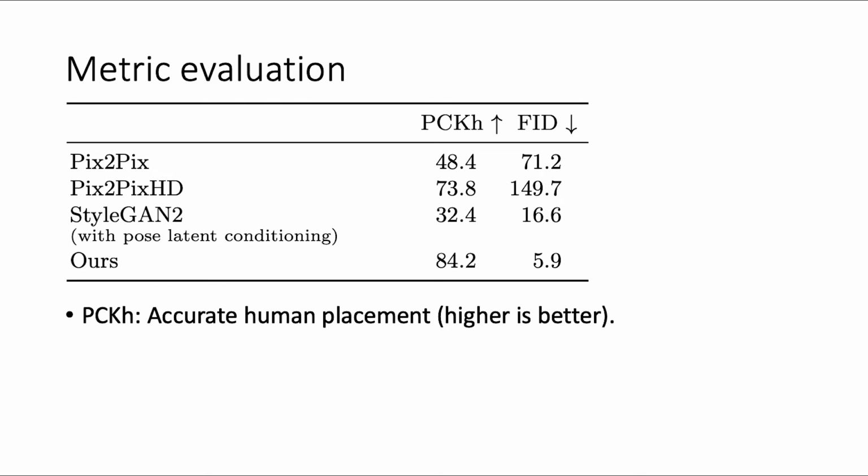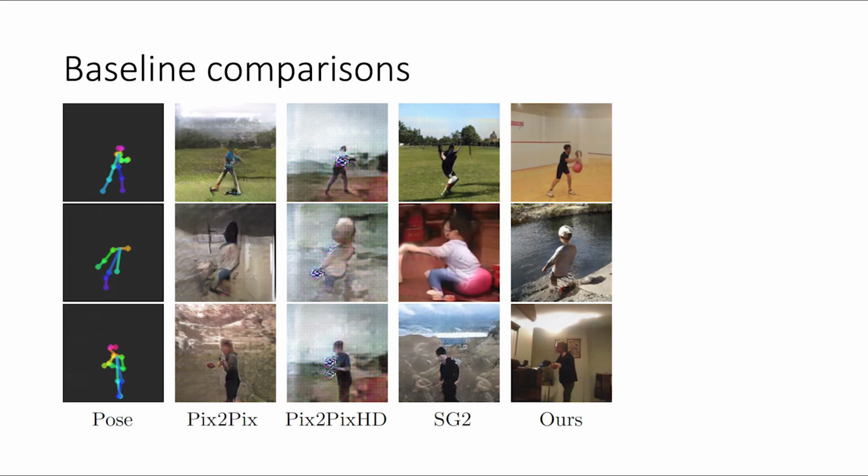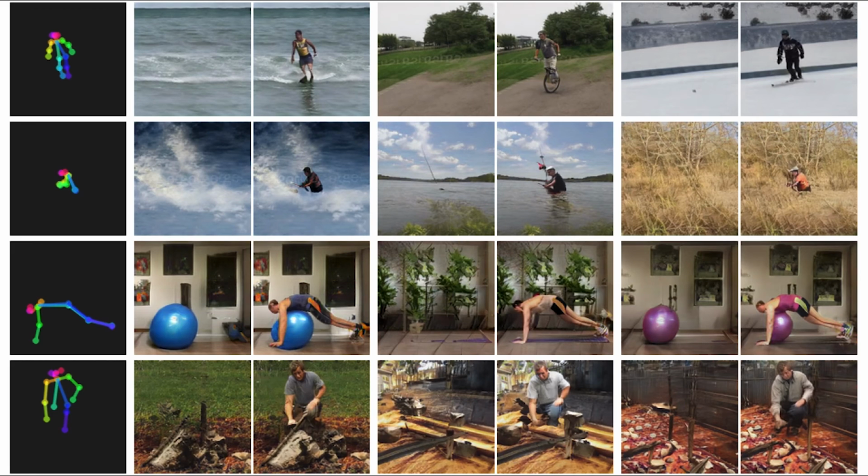We report two numeric metrics against Pix2Pix and StyleGAN 2 baselines. PCKH measures accuracy of human placement, where higher is better, and FID measures image quality, where lower is better. Our model outperforms baselines in both respects, and we show full ablation experiments in the paper. Here are some more success cases demonstrating the diverse scenes our model hallucinates.